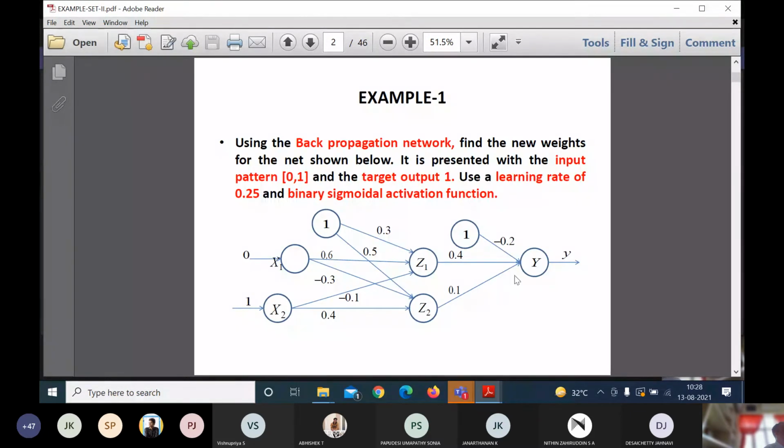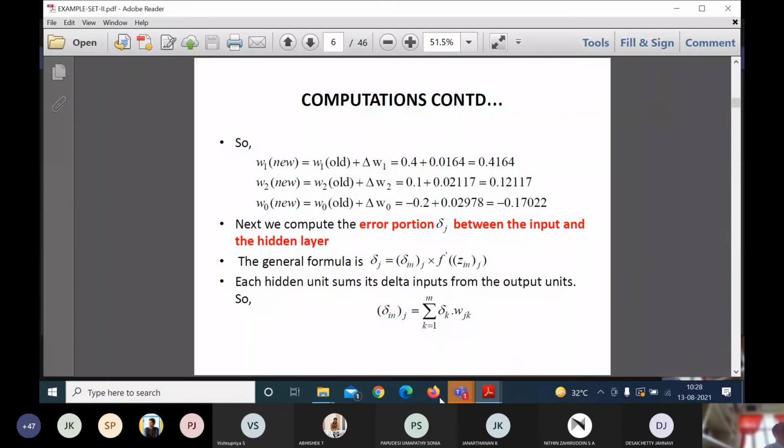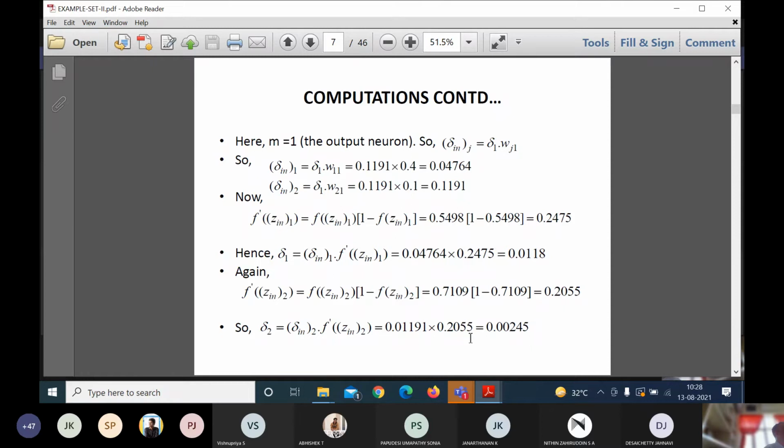Summation of delta k into wjk, from here it is given. So that is given over here. This is the same formula, and it is already available in the algorithm. Now I take this output neuron. The output neuron is nothing but one that I need to get.